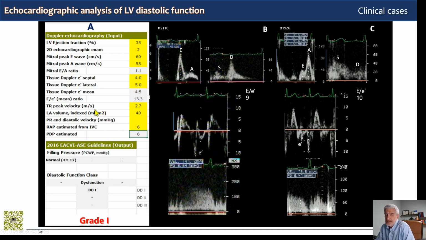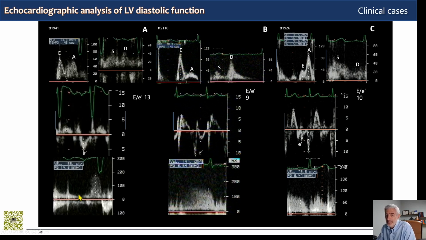The peak velocity of the tricuspid regurgitation is 2.7, and left atrial volume index is 40, might be increased. From the flow chart of the 2016 recommendations, we have normal filling pressures and an impaired relaxation diastolic dysfunction class 1, which is not very consistent with the clinical picture.